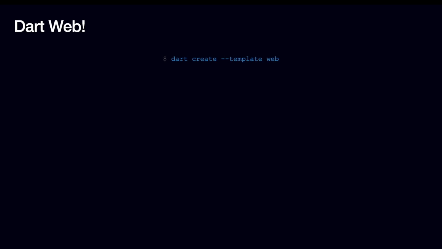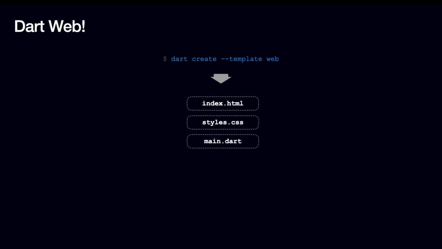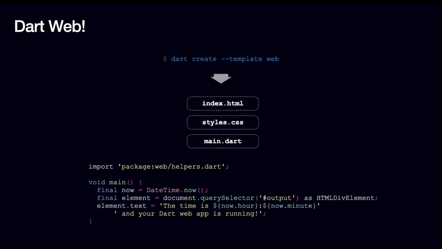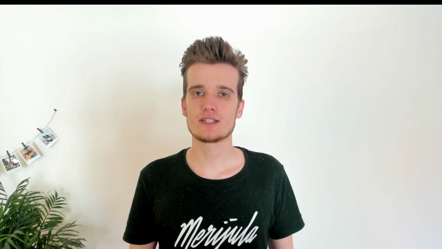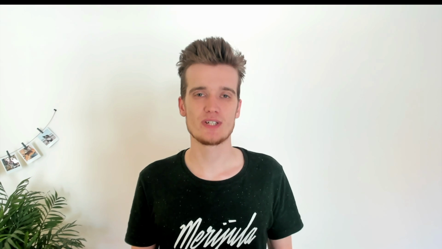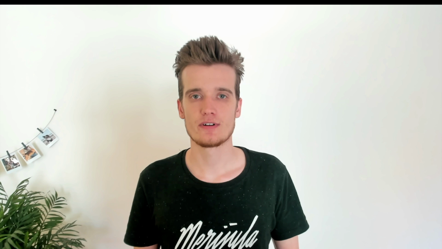You create a new Dart project, set the template to web, and you have a website. You still have to write all your HTML and CSS files like normally, but instead of JavaScript, you write Dart code. And inside that Dart file, you can access all standard browser APIs like you would with JavaScript and, for example, change the text of an element. And while it's great that we can do that with Dart, this isn't really what we want. I mean, it works, but it's really basic. There is no widgets, no compositing of UI, and most importantly, no declarative rendering. Because all browser UIs are imperative.